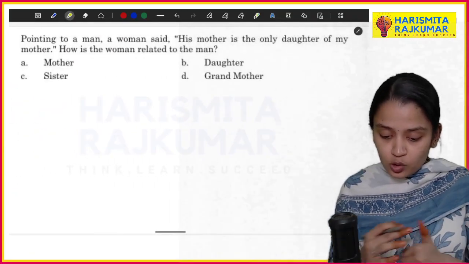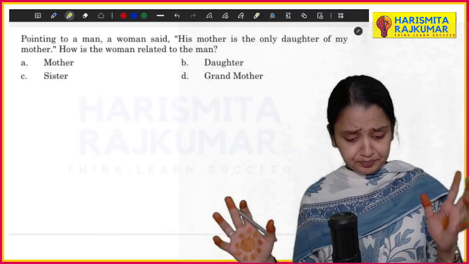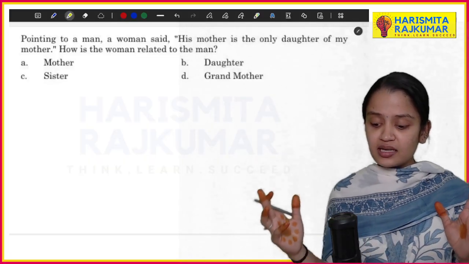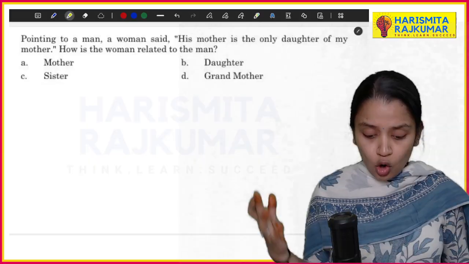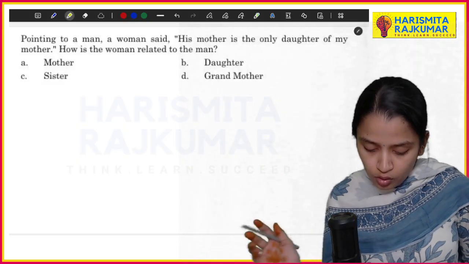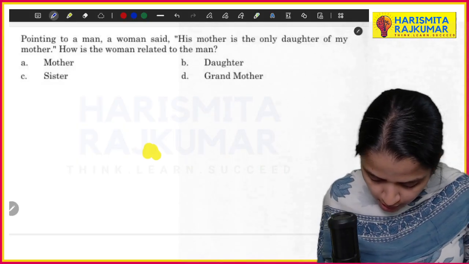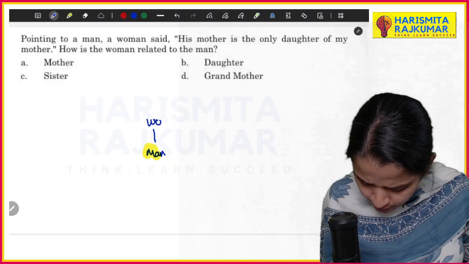So next question: pointing to a man, a woman said, his mother is the only daughter of my mother. How is the woman related to the man? So see, basically you have a man and he is pointing to a woman.